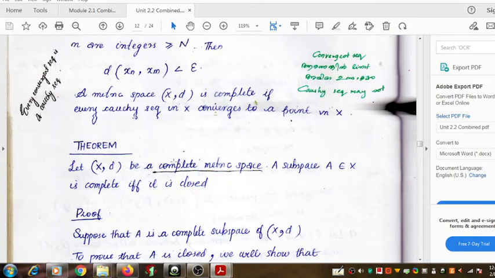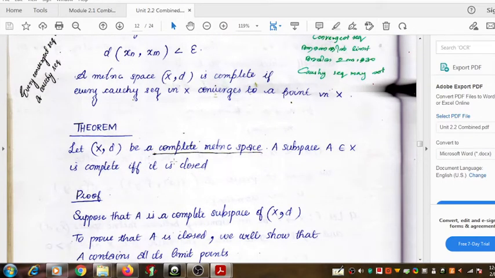We have a theorem. The first theorem we have to discuss tells us about a complete metric space and a subspace of a complete metric space. What does it say? Let (X, d) be a complete metric space. Here we consider a complete metric space X together with a metric d. Let it be a complete metric space.